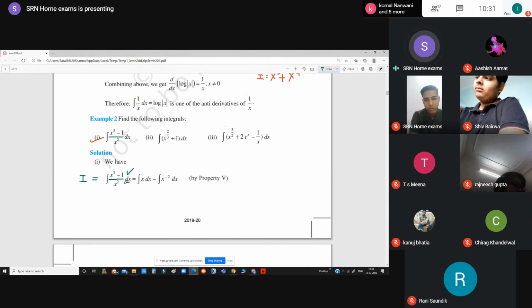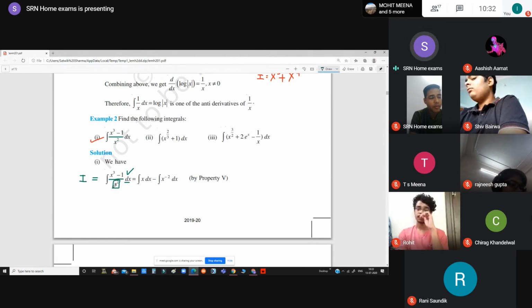Now how we are going to proceed in this particular question, please be attentive. First of all, this denominator x square will be written below x cube, and then it will be written below 1. That is, the function is going to reduce itself to the integration of x dx minus the integration of x raised to the power minus 2.